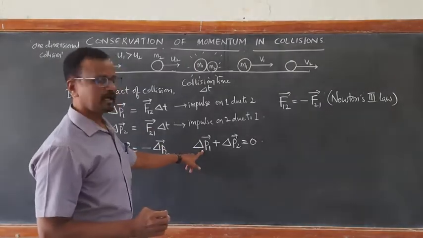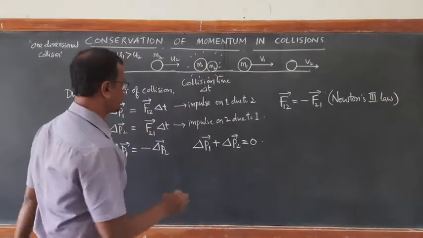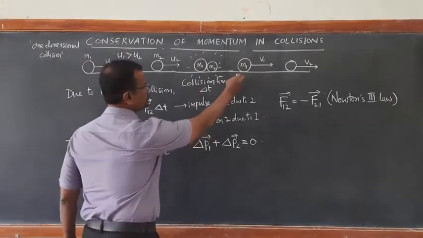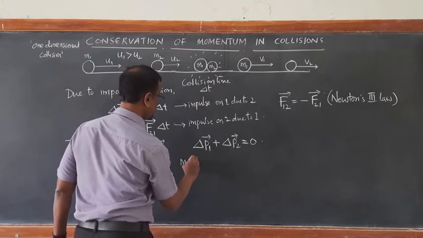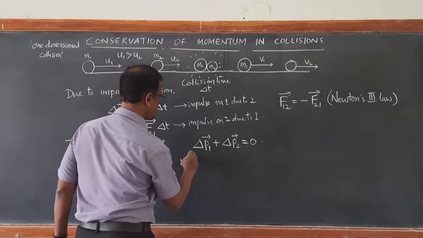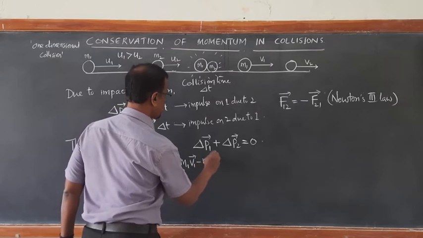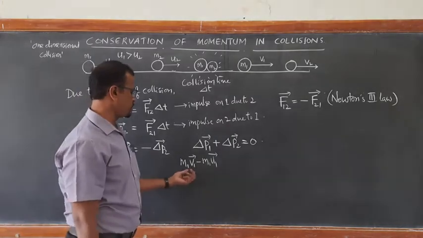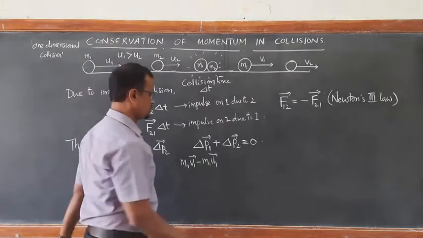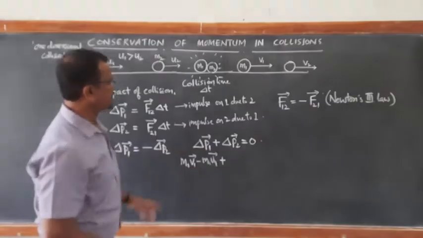What is delta P1? From the above consideration, delta P1 is the change in momentum of the first particle, m1 v1 minus m1 u1, plus what is the change in momentum of the second particle?